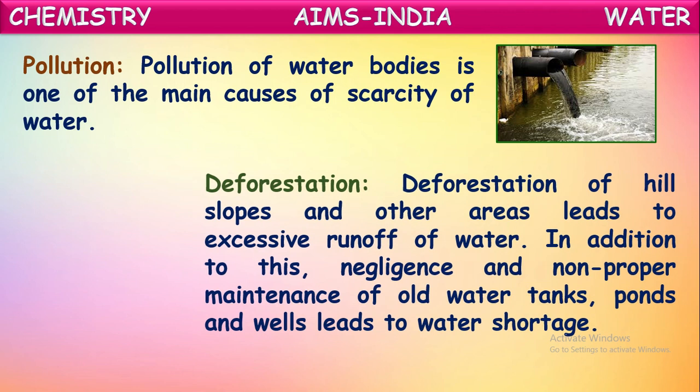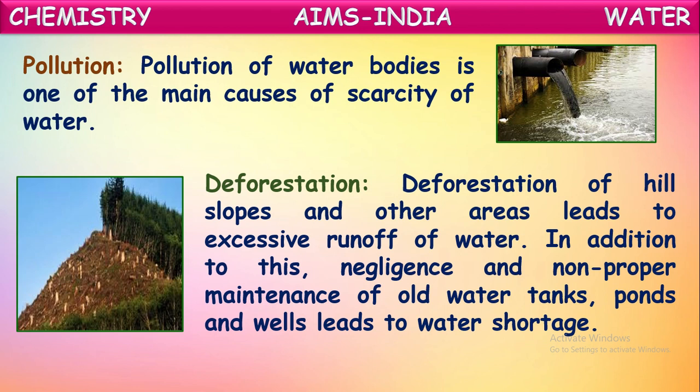One more very important reason for the scarcity of water is deforestation. Deforestation means cutting down of trees in a large amount. Deforestation of hill slopes and other areas leads to excessive runoff of water.